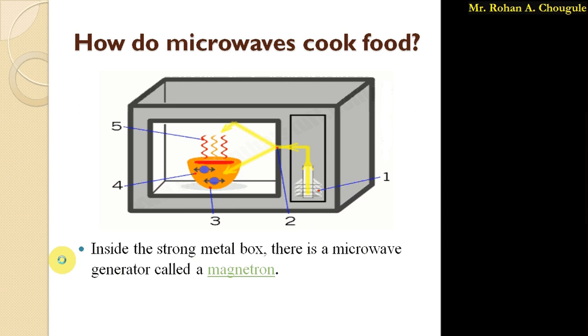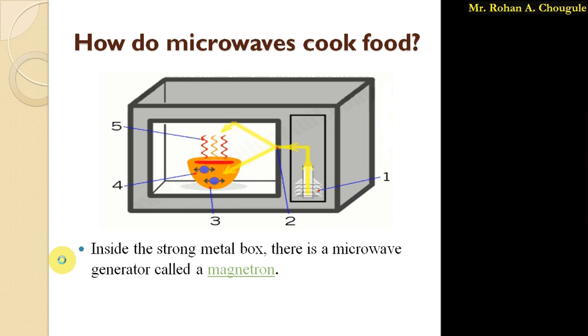As I said, nowadays microwave ovens are available at a cheap cost, so everyone has one. But is this microwave oven safe? We'll discuss whether the microwave oven is safe or not, and what is meant by heating inside out.